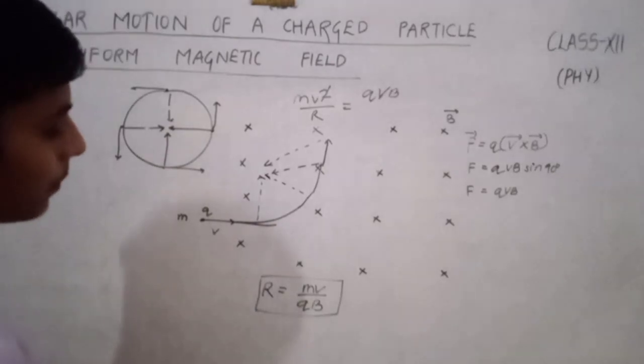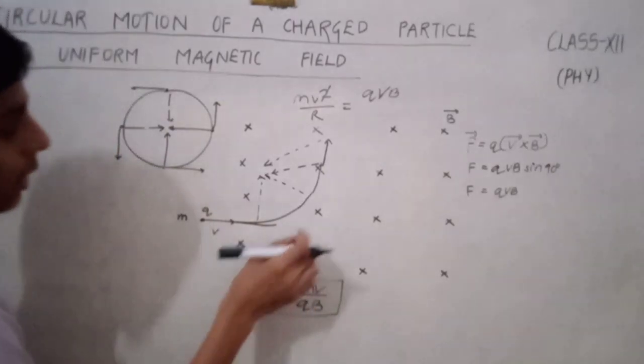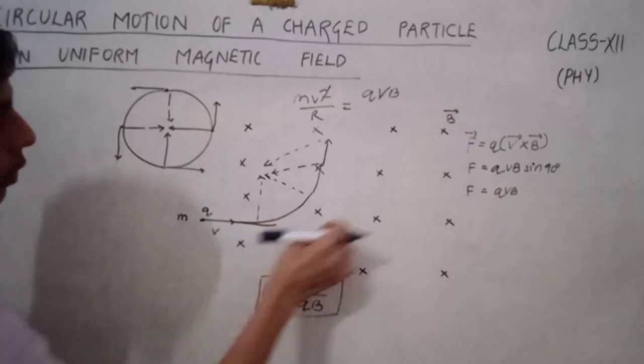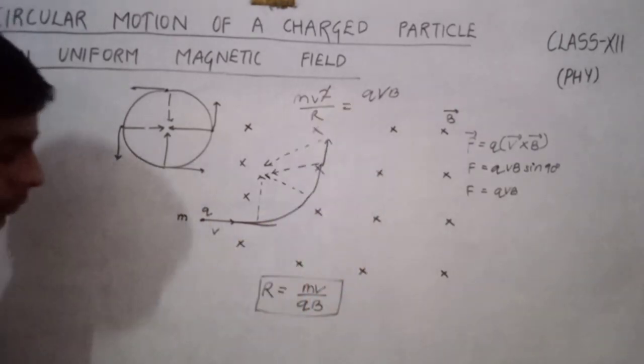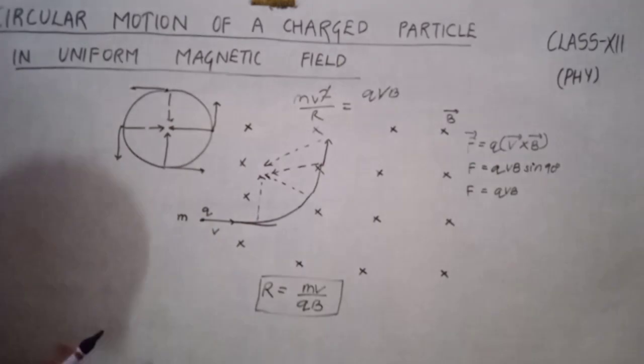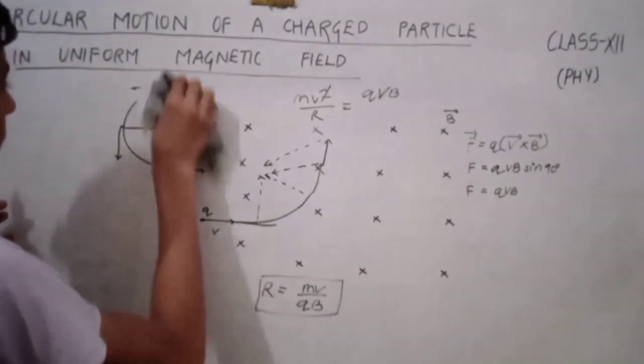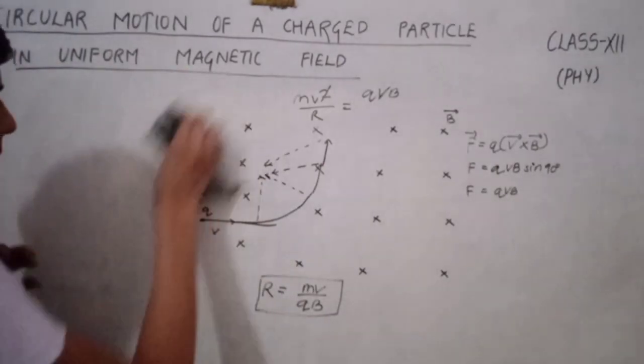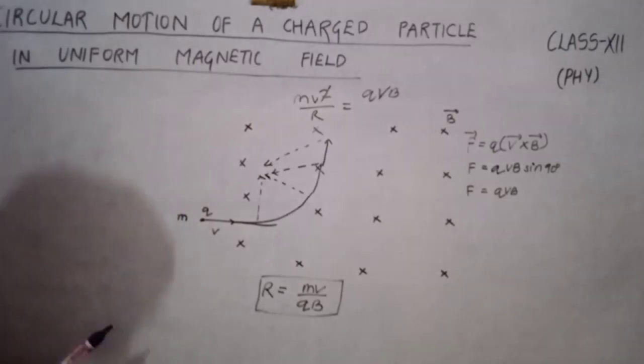Now we have to find whether the velocity is constant throughout the circular motion. For this, we have to find the work done by the magnetic force.